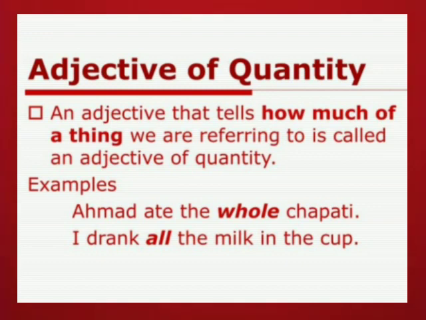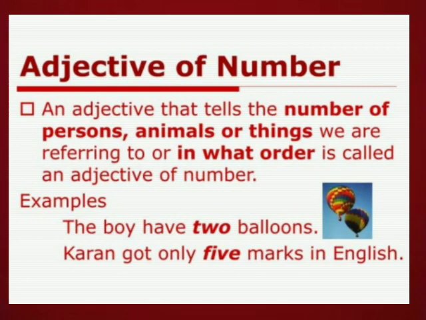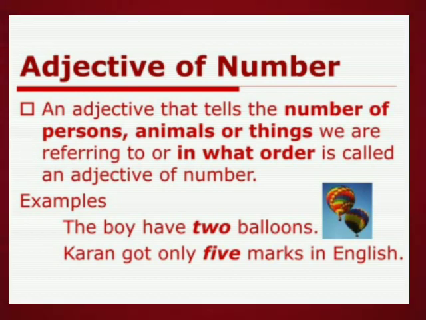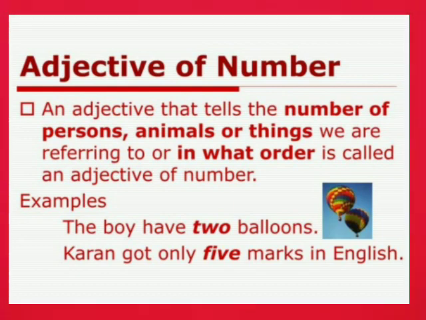Okay. So if it answers the question how much, how much of a noun or how much of a thing, it tells us about the adjective of quantity. Clear? Okay, next we'll go to our point number 3, adjective of number. An adjective that tells us the number of persons, animals or things. What? Number. We can say in what order or position the noun is placed, and it also answers the question how many.